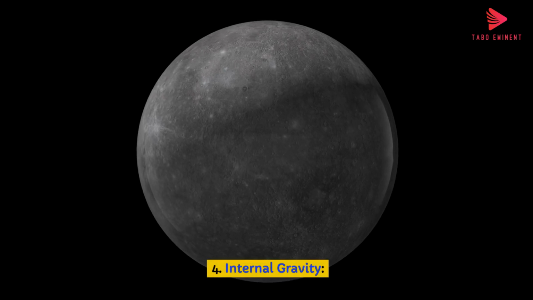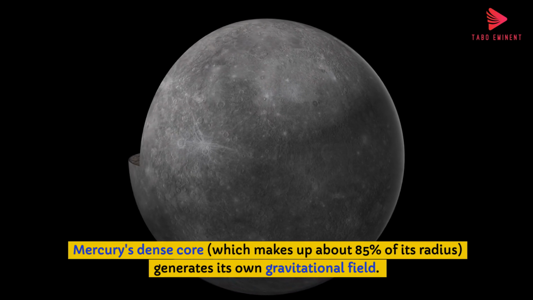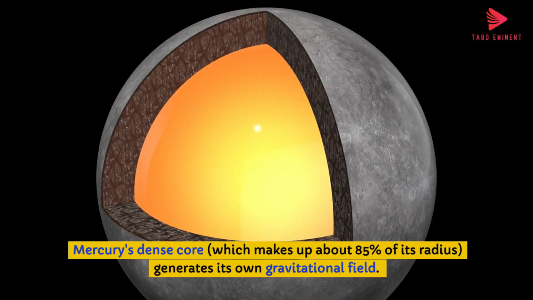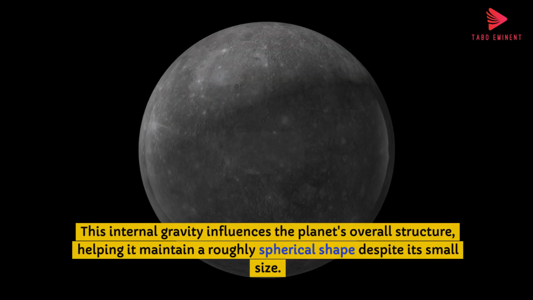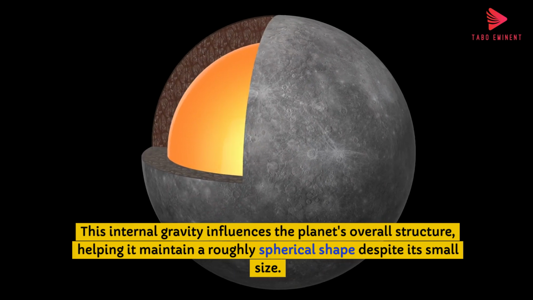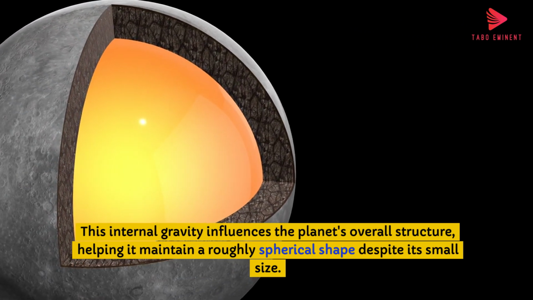4. Internal gravity. Mercury's dense core, which makes up about 85% of its radius, generates its own gravitational field. This internal gravity influences the planet's overall structure, helping it maintain a roughly spherical shape despite its small size.